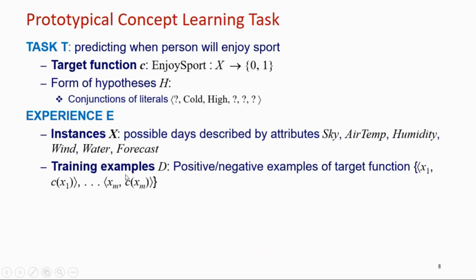The training examples here will take the form of the positive and negative examples of the target function: x1, c of x1, till xm, c of xm. Here we have to understand that x1 is the first instance, right? The first instance is given here.